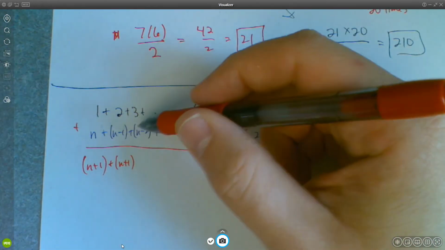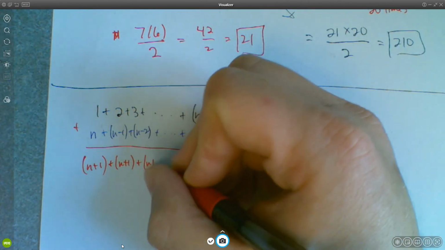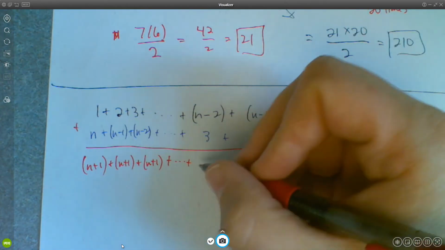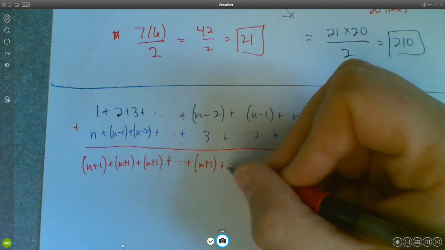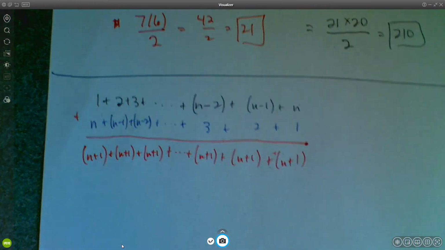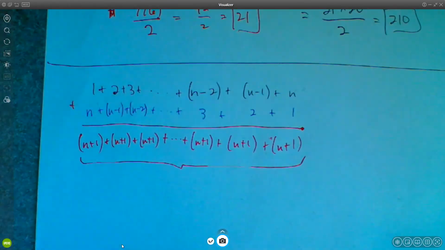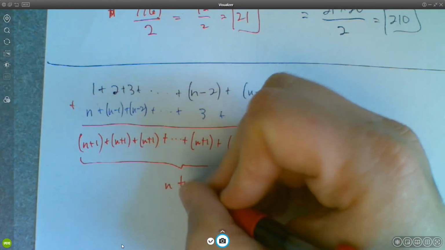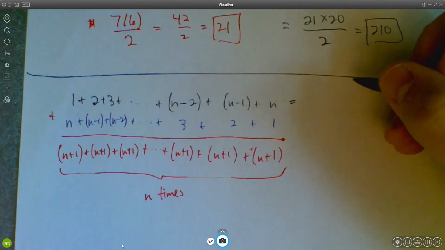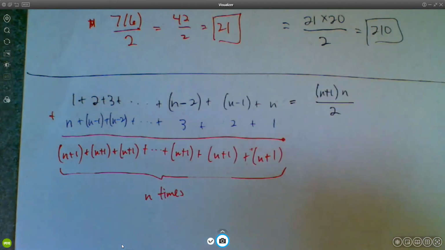And 3 plus n minus 2. Well, 3 minus 2 is again 1, so this is n plus 1. And n minus 2 plus 3 is again n plus 1, and this is n plus 1, and this is obviously n plus 1. So you just get n plus 1 a bunch of times. How many times do you get n plus 1? Well, in your original list you had n numbers, so it must be n times. Okay, so you get n plus 1 times n divided by 2.